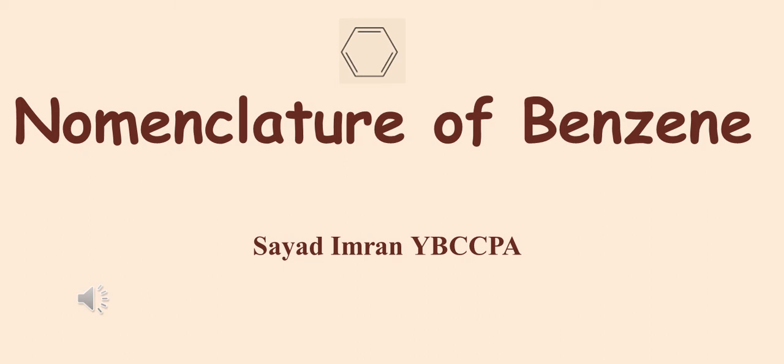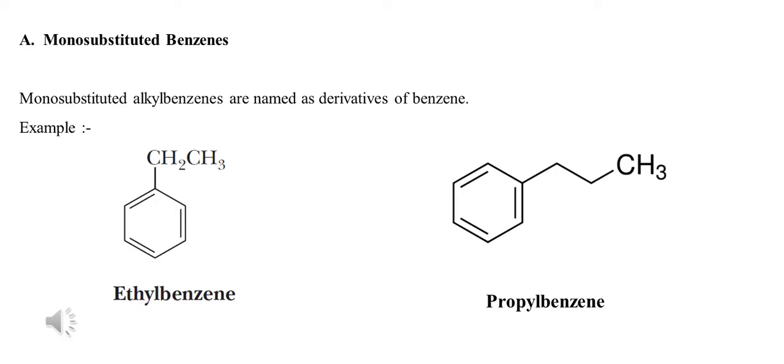Nomenclature of benzene. Monosubstituted benzene is benzene in which one of the hydrogen atoms of the ring is replaced by any group. The nomenclature of monosubstituted benzene is considered as a derivative of benzene, like ethyl benzene and propyl benzene.